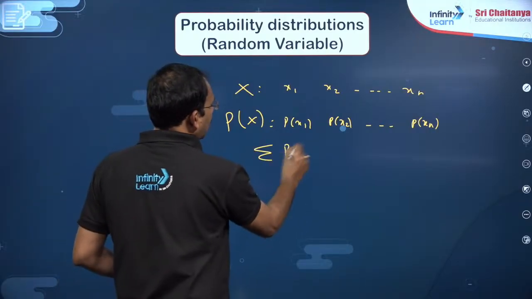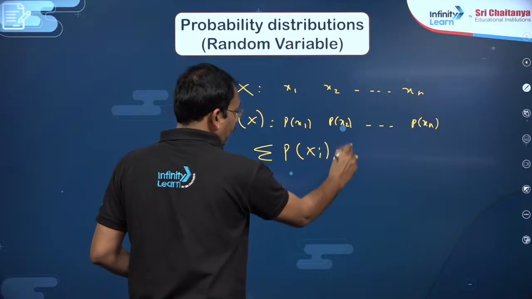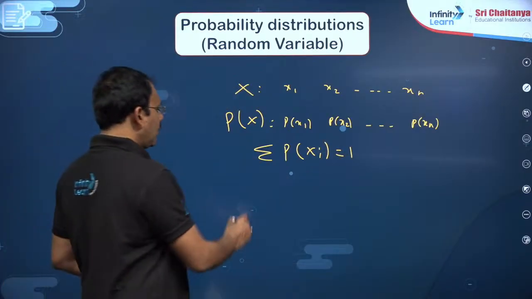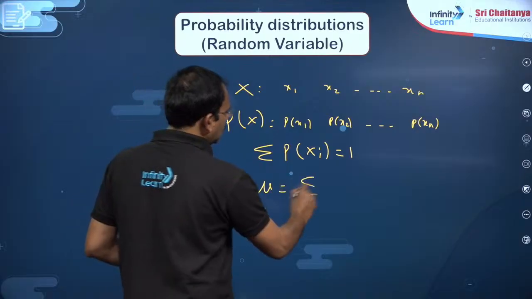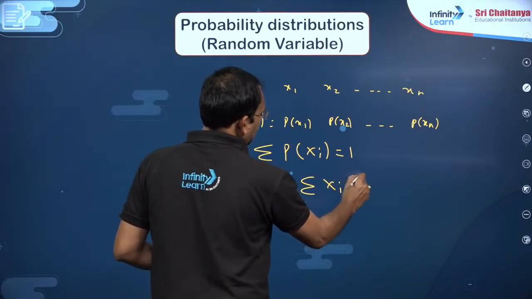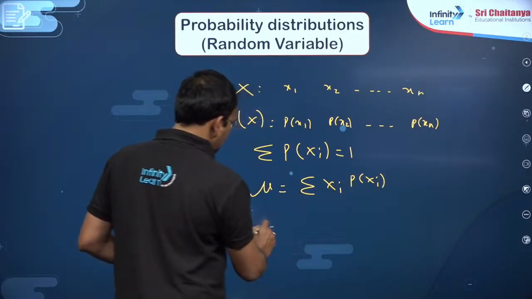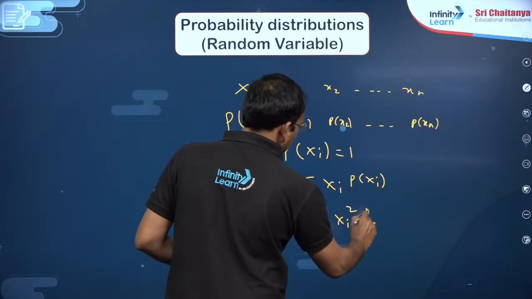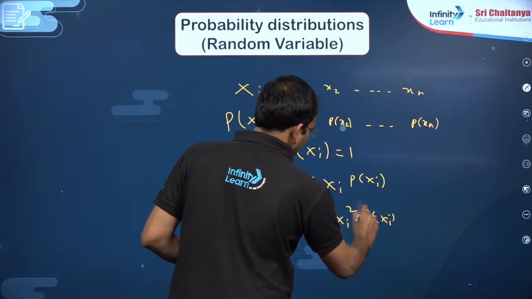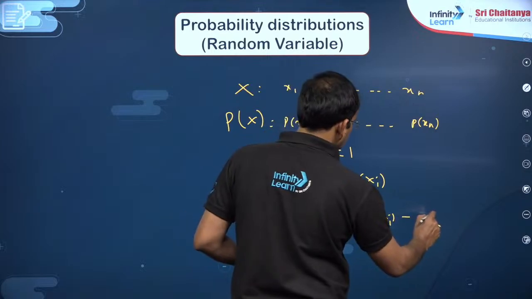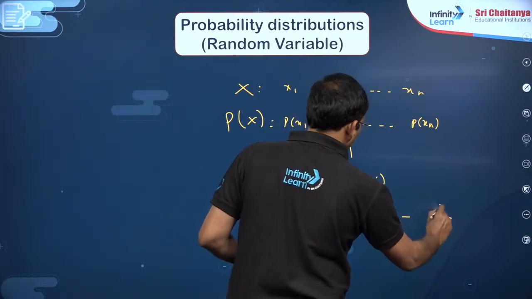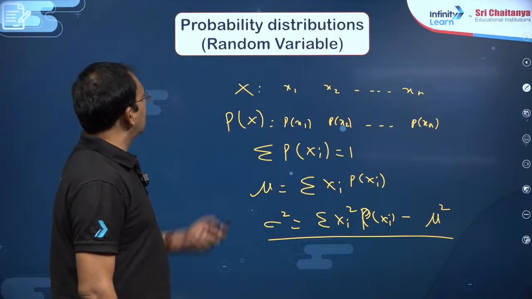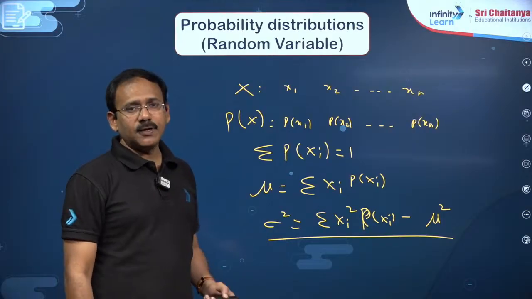Sum of all p of xi must be 1. That is the first point. This is called probability distribution, and the mean mu is equal to sigma xi pxi, and variance sigma square is sigma xi square pxi minus the average square. This is the formula to find variance. With the help of this, we can do probability distributions.